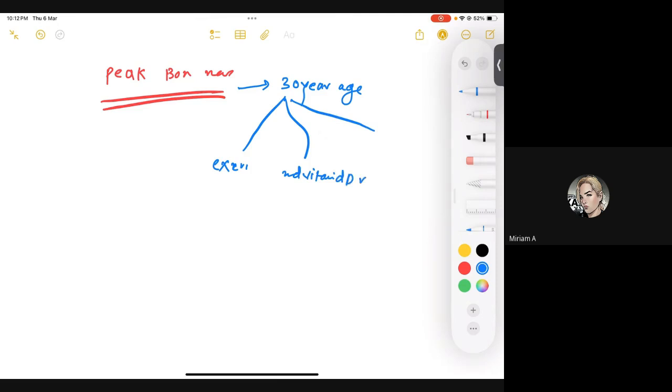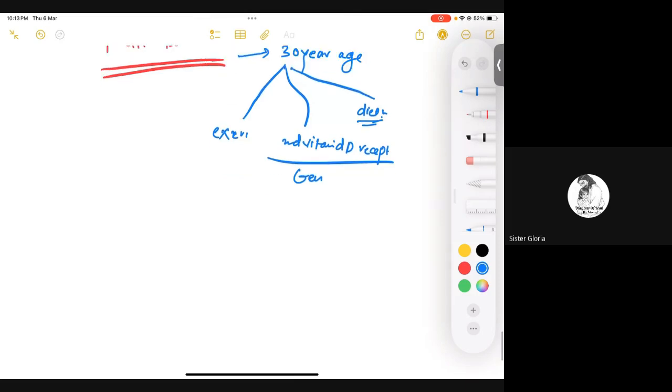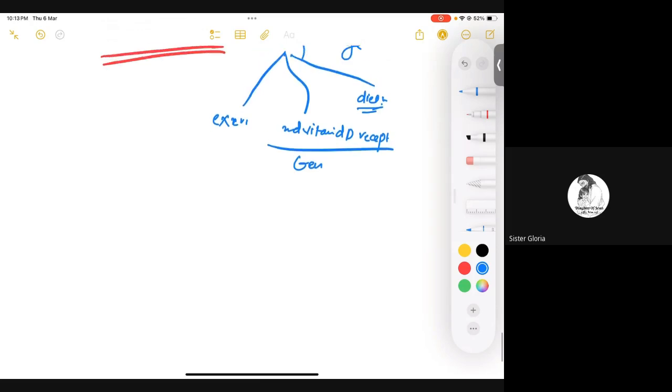Vitamin D receptors, right? And it has to do with genetics. Those who have strong genetics of their bone are going to have thickened or strengthened bone at 30 years of age, or in other words, they will have a good peak bone mass. Is that clear? Yes. And third is your diet, right? If you are taking a lot of vitamin D supplements and a proper diet, again, your peak bone mass at 30 years of age would be quite great. Is that clear? Yes. Okay.